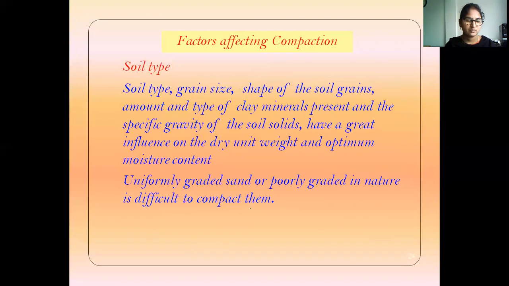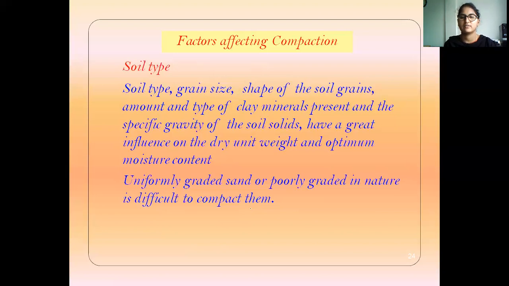Coarse grain soils that are well graded can be compacted to high dry unit weight, especially if they contain some fines.